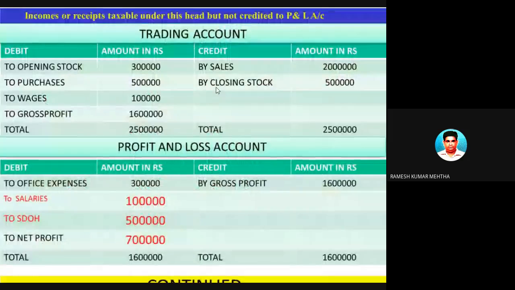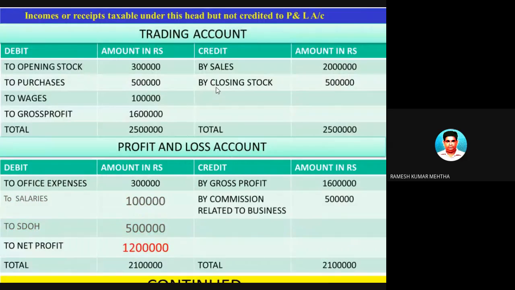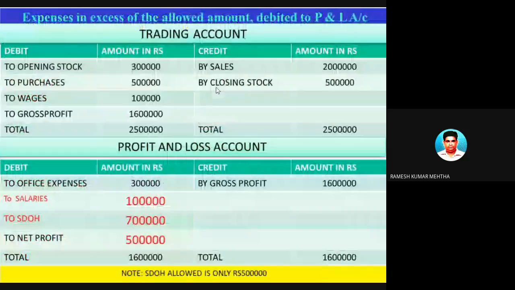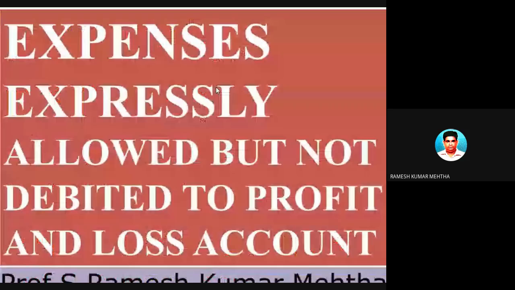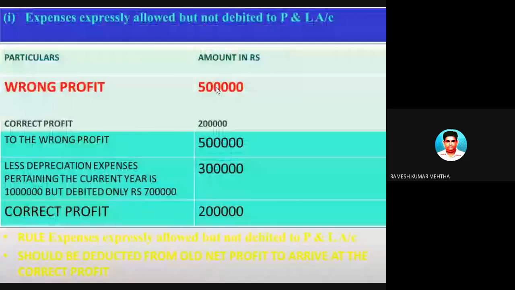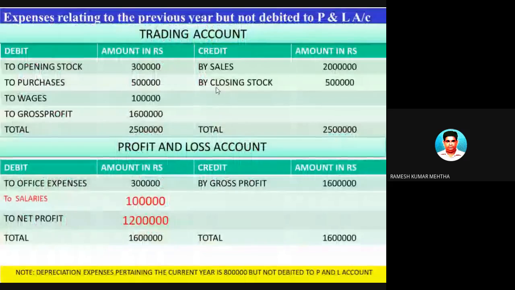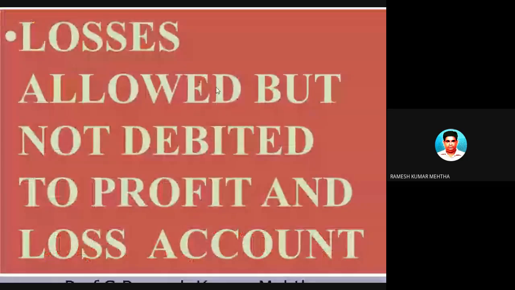Okay, so we had the format, which are the ones which should be added, which are the ones which should be deducted, and many other points were discussed in the last session. And now we are going to continue from where we were left. So let's continue the chapter on income from profits or gains from business and profession.